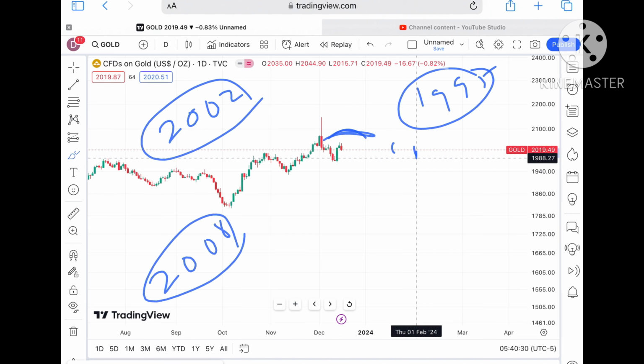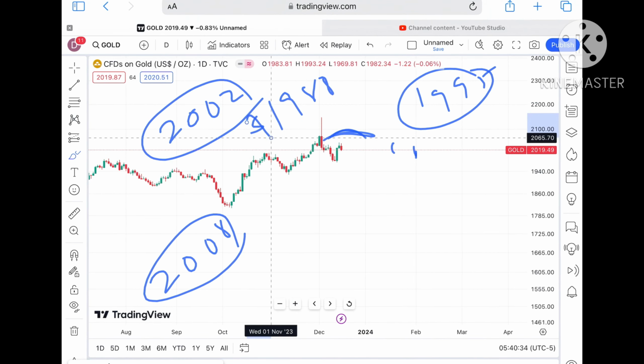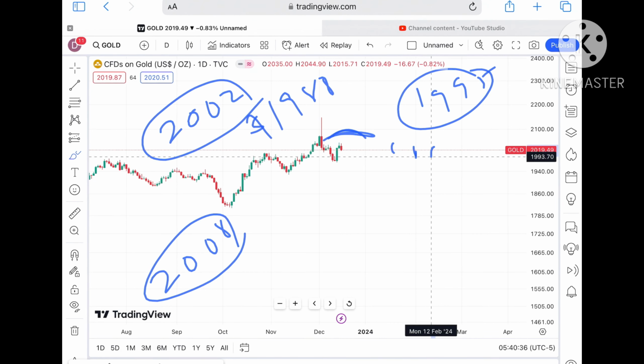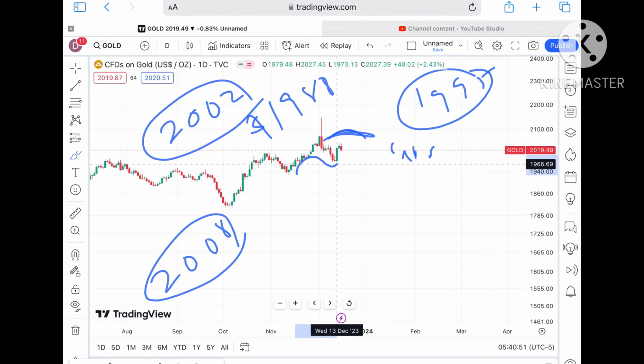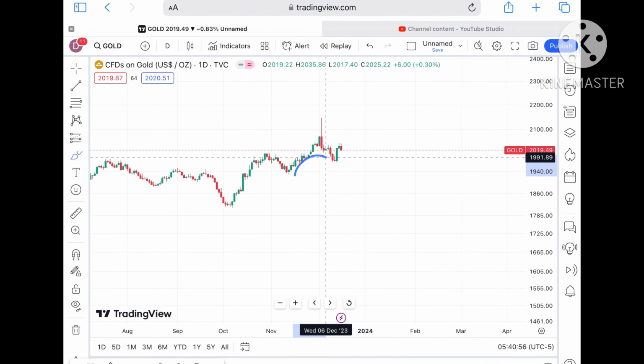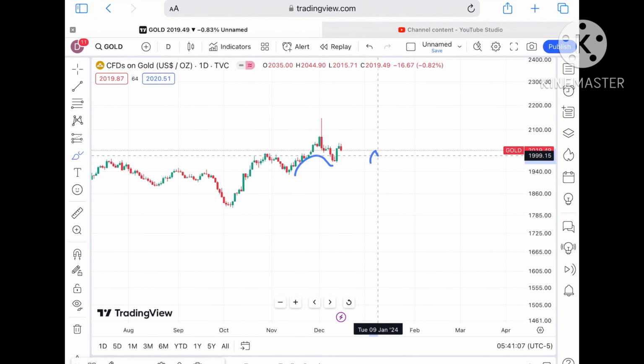If it started moving below this 1995, a further fall we can see towards 1988. Once the price started falling below 1988, then the probability is higher that we can see it will fall further. At this particular time there is an inverted U pattern forming, so chances will be high that it will touch a strong support of 2008, and from there a level of around